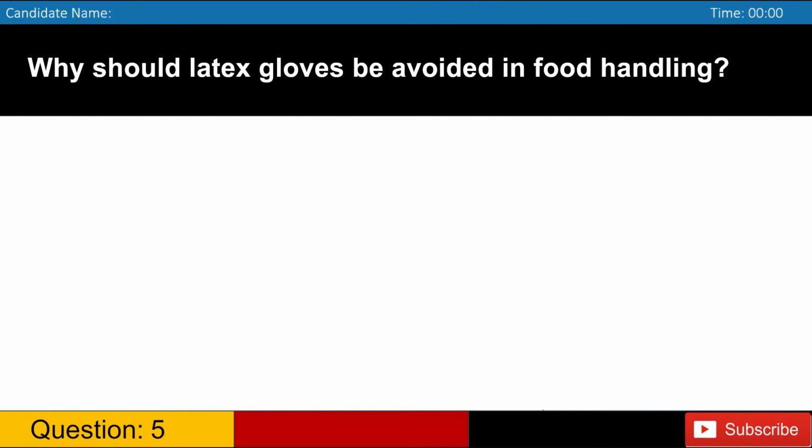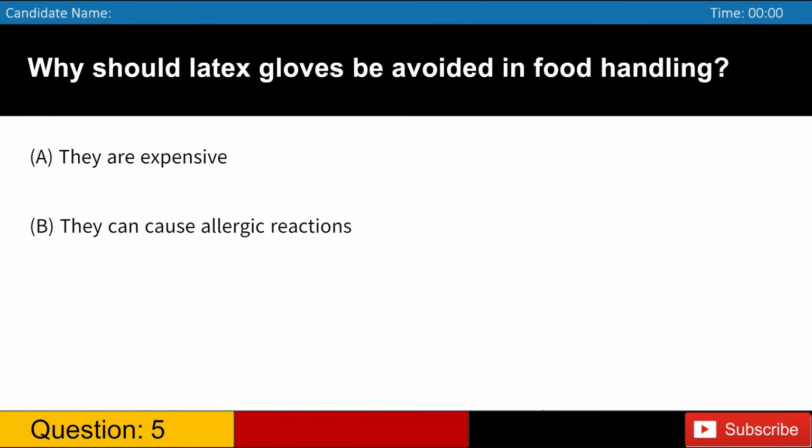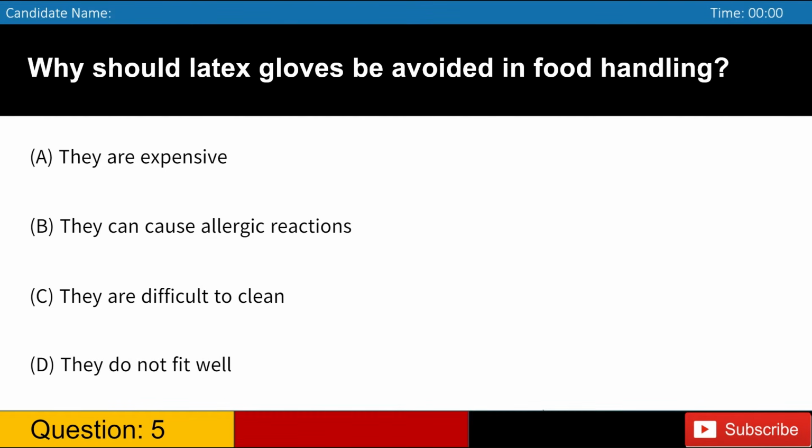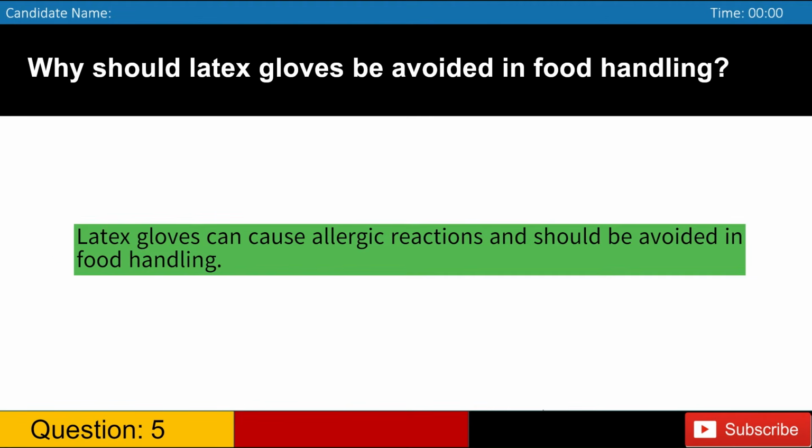Why should latex gloves be avoided in food handling? A. They are expensive. B. They can cause allergic reactions. C. They are difficult to clean. D. They do not fit well. Answer: B. Latex gloves can cause allergic reactions and should be avoided in food handling.